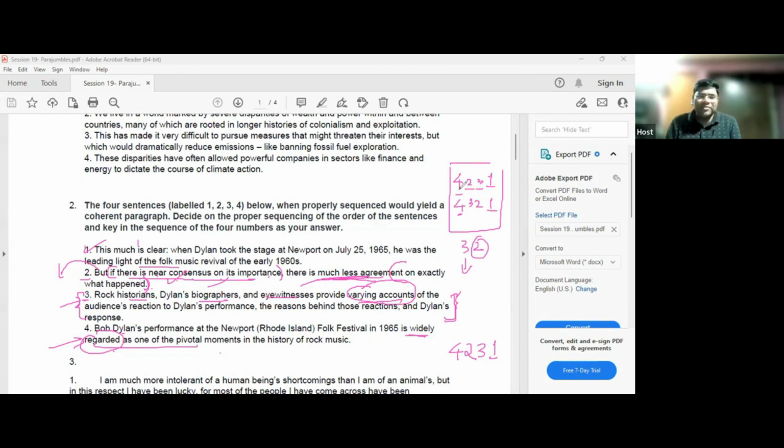The ones who are less alert would mark 4-3-2-1, going straight away. So it keeps being hit and miss. This will come in the moderate category.